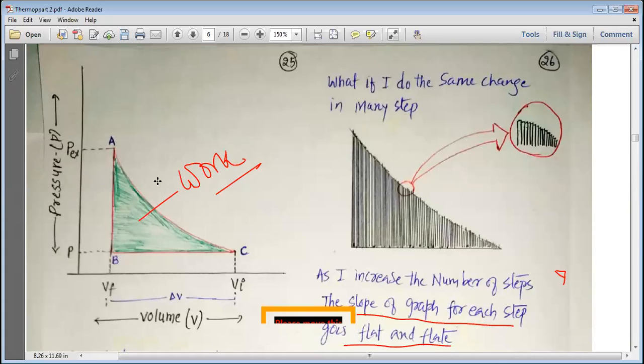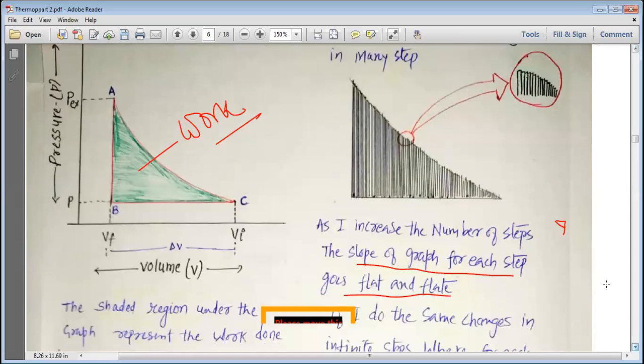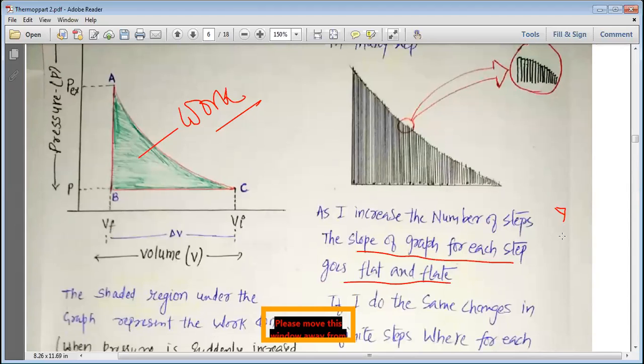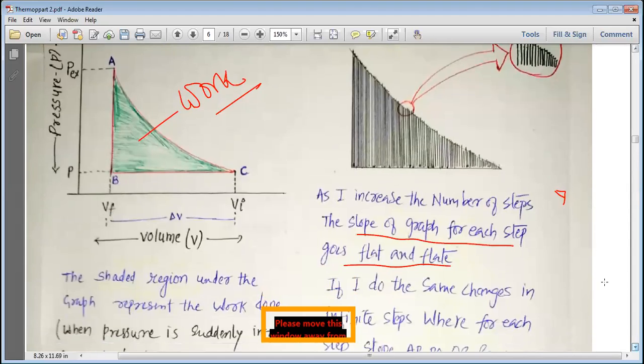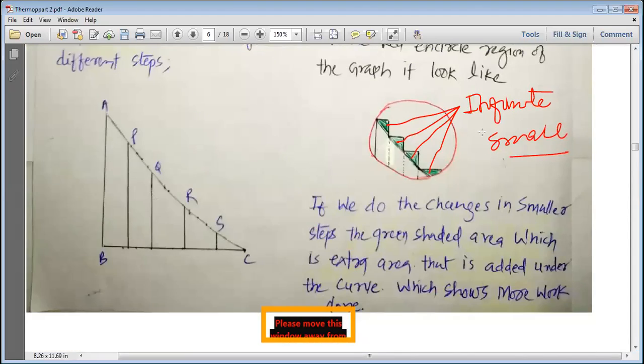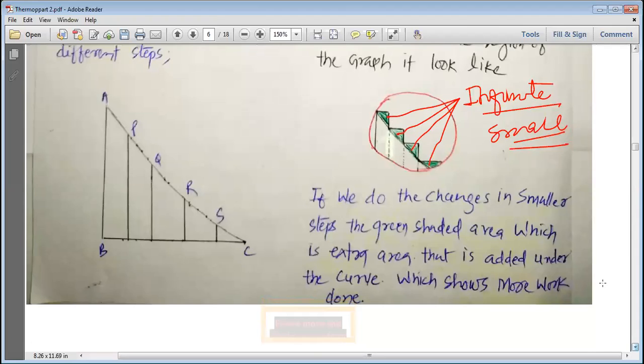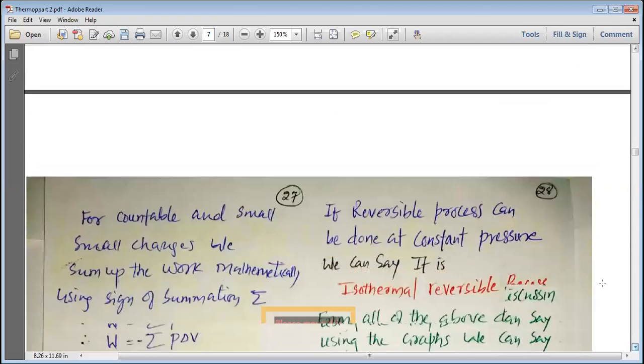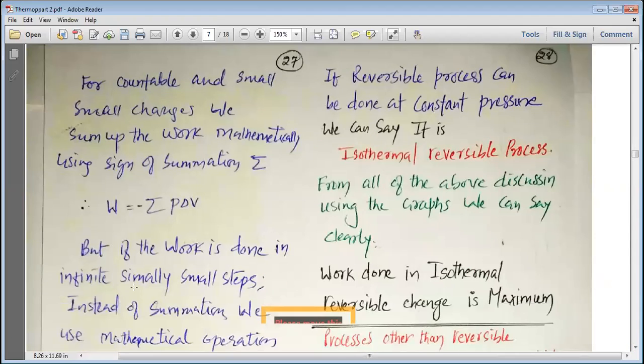So whether the work is done in a single step or in small infinite steps, we get this area a little bigger than what we can see here. So here, my dear students, when we do it in infinitely small steps, the area under the curve becomes bigger. The area under the curve is more. That means more work is done. It shows that more work is done when we do the work in very small steps.